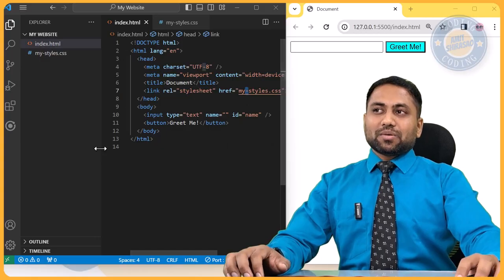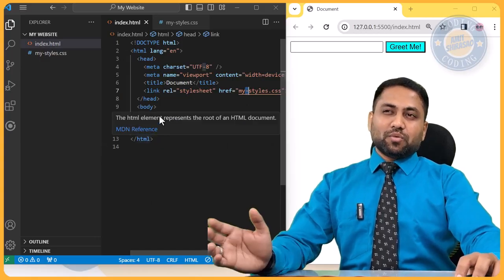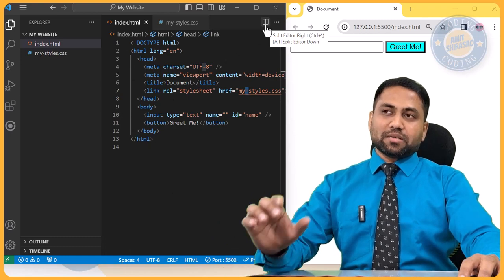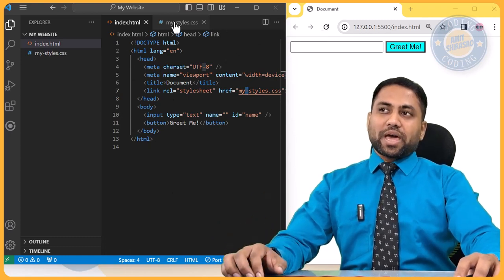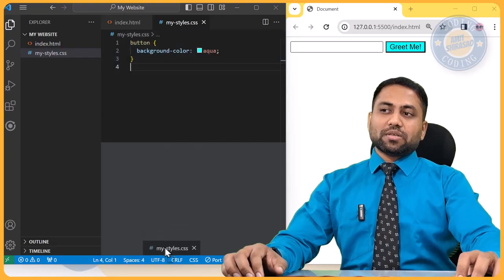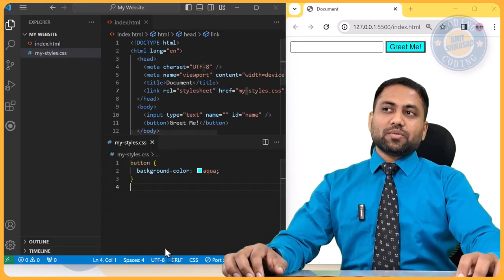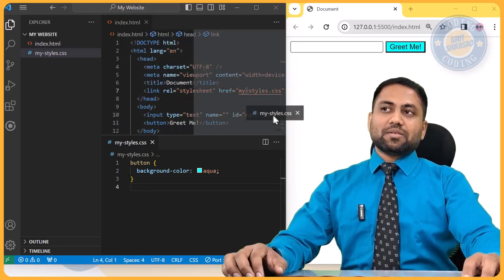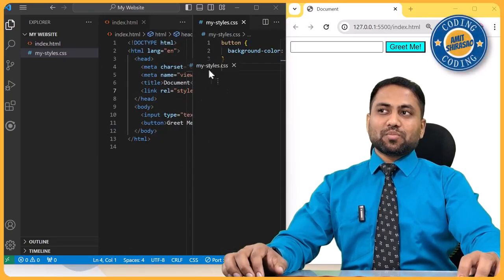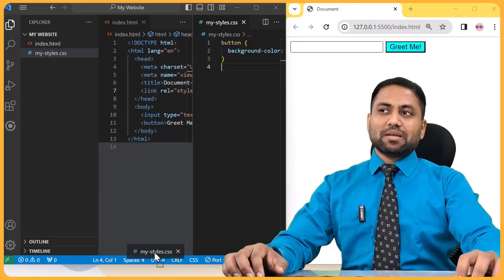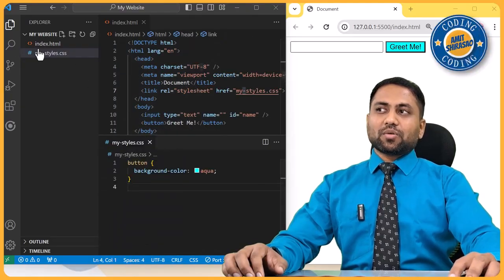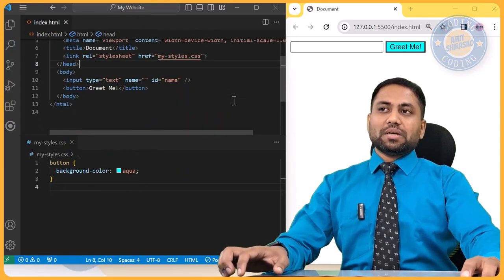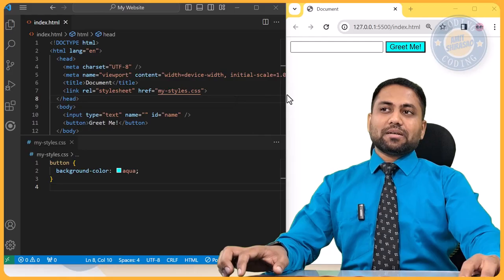Now you'll also notice that I want to see both these files in one view. How do I do that? You can click this particular splitter button, or you can just drag this window into whichever place you want. For example, if I want it over here, then it will start appearing like this. If I want it over here, then it will start appearing like this. Okay, so make good use of this as well. So I want it like this, and you can always make this go away. So now you can see both the files in one view, and you will also see the browser.